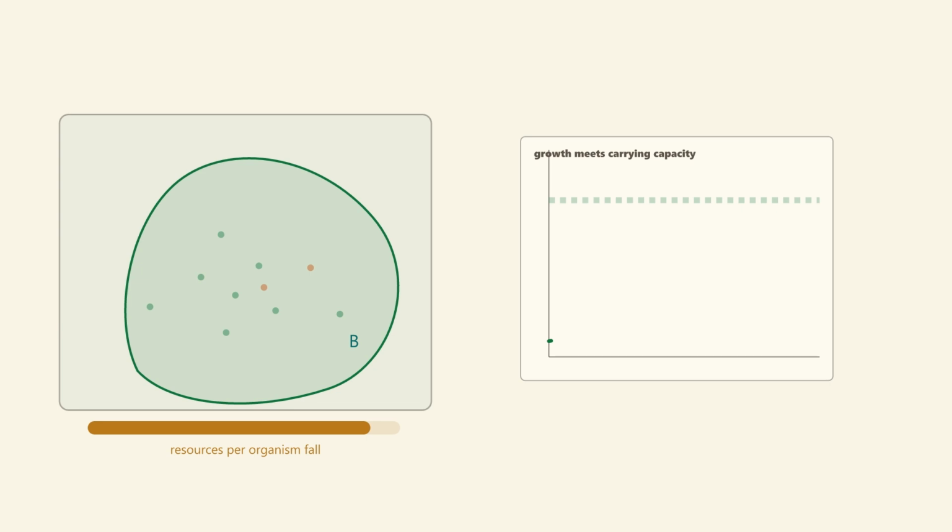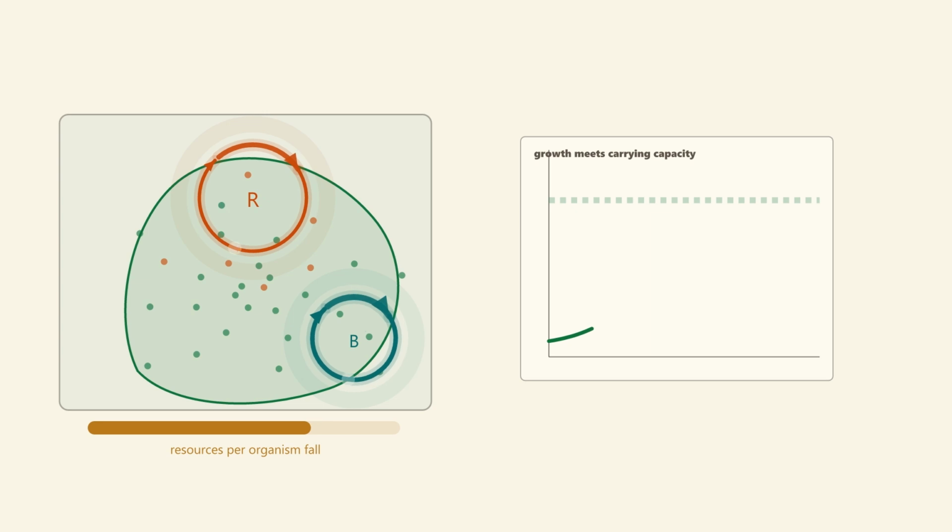Real systems usually have limits. Food, space, and water are finite. As population grows, resources per organism fall and crowding rises. A second loop appears. More population creates more resource pressure, and more resource pressure reduces growth. The curve bends when the opposing loop becomes strong enough.